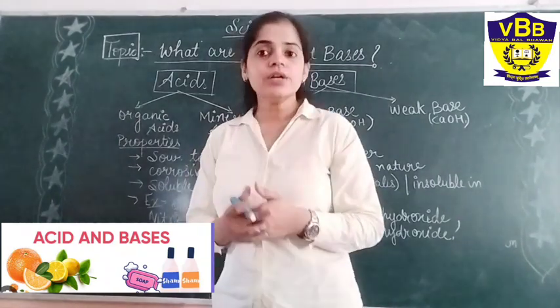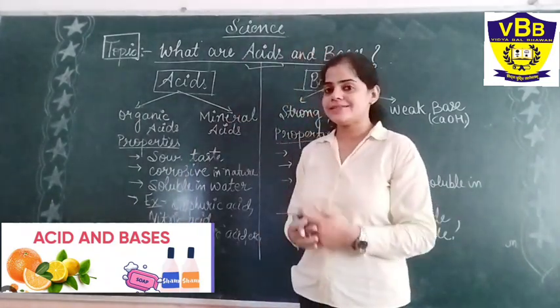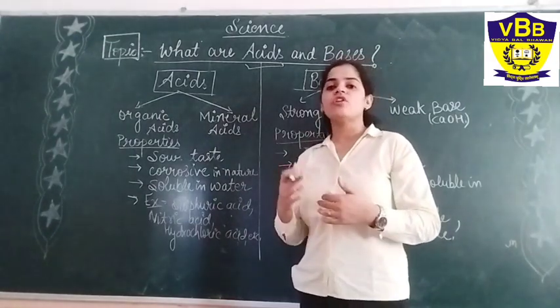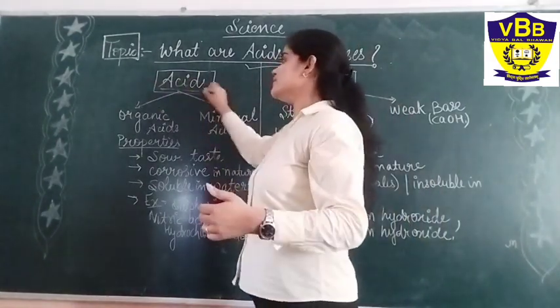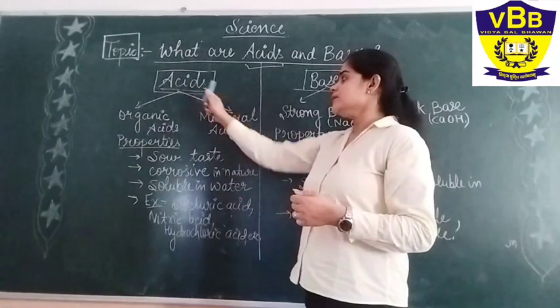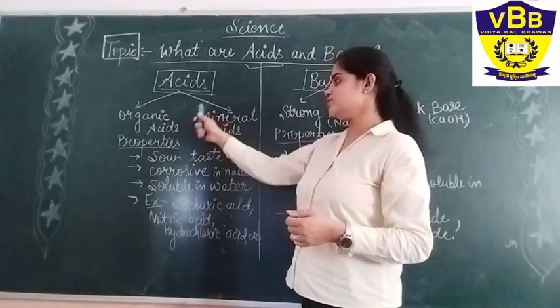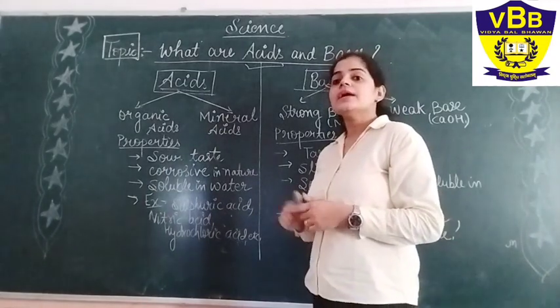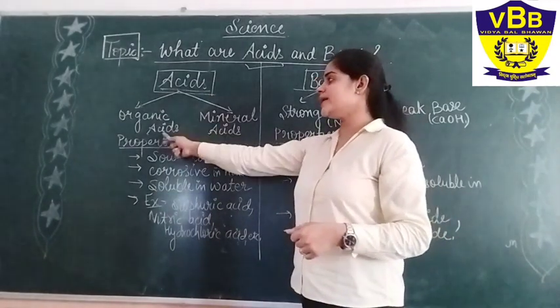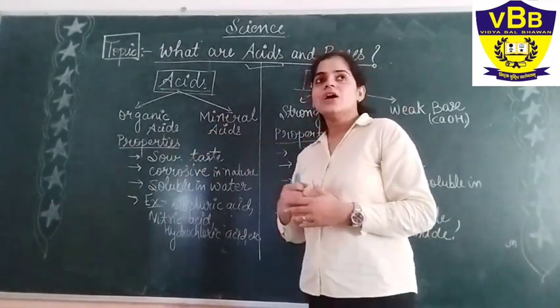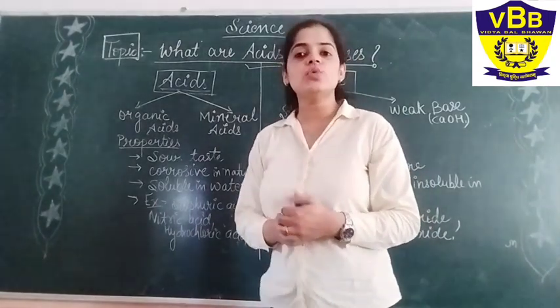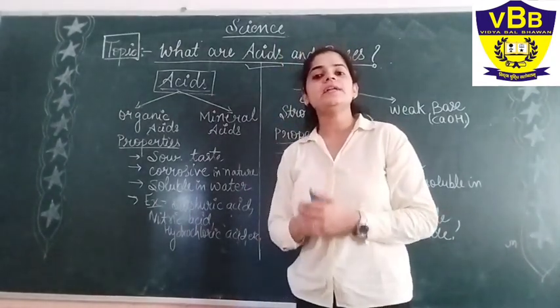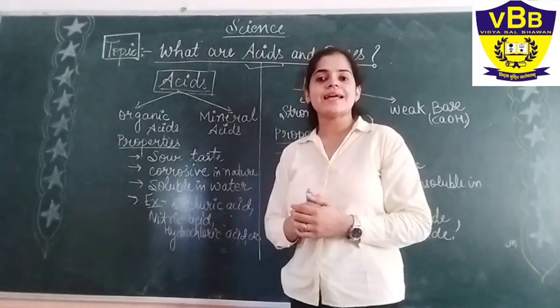So let us start. What are the properties of acids and what are the properties of bases? First of all, we will go through the acids. Before learning the properties, we should know what are the different kinds of acids that are present in our surroundings. The first one is organic acids. Organic acids are basically those acids that we obtain from plants as well as animals.